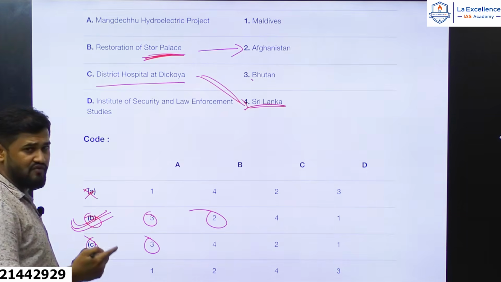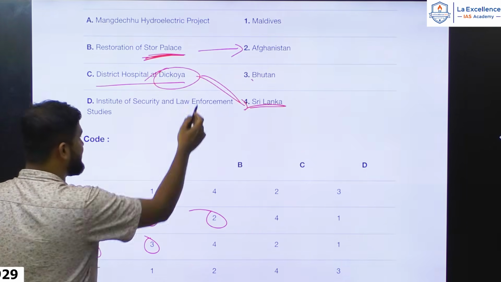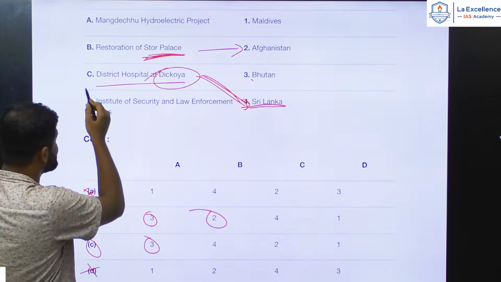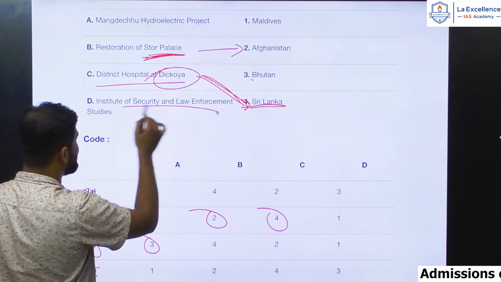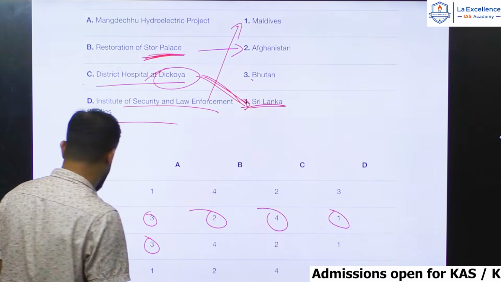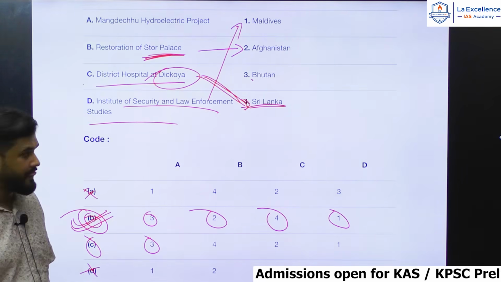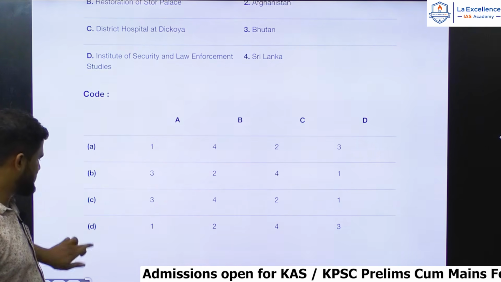Sometimes it also works in exams. So the names can be linked to Sri Lanka, so C must be linked to 4. And Institute of Security and Law Enforcement Studies is in Maldives. Hence our answer for this should be B. Let us move ahead with the next question.